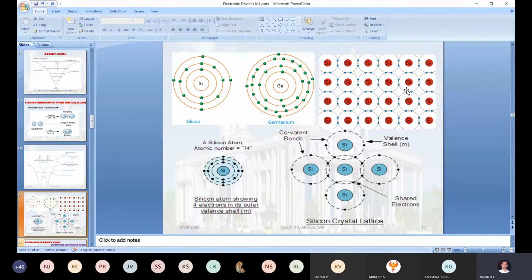Now how many electrons will be in the valence shell? 8, sir. Initially it was 4. After forming covalent bonds with this silicon, this silicon, this silicon and this silicon, while sharing 1-1 electron, this particular silicon atom becomes stabilized, having a stabilized valence shell. The same way, even this silicon will do the same.